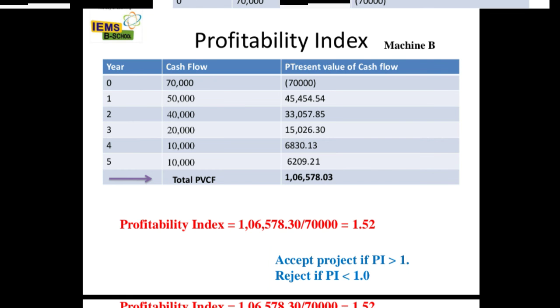And same for machine B also. For machine B, initial investment is again 70,000 rupees, and the total present value of cash flow is 1,06,578.3. It means it is above the initial investment. For machine A and machine B, the present value of cash flow is more than the initial investment in both cases. So in terms of profitability index, we can accept both projects, but the profitability index for machine B is 1.52.